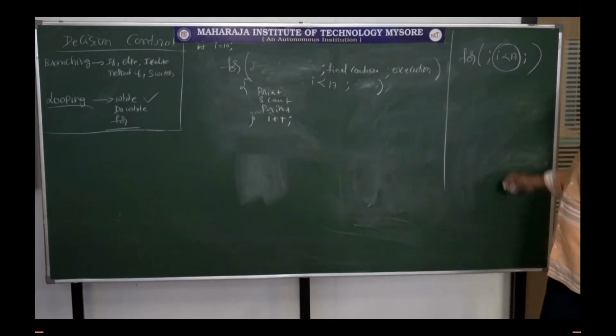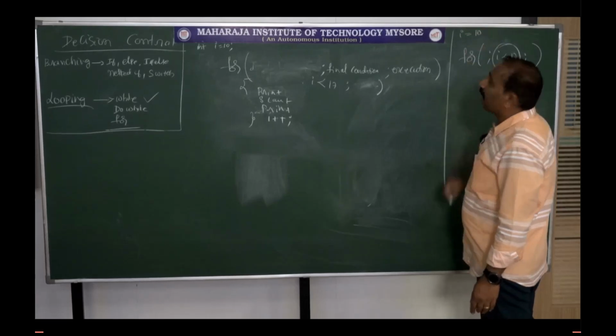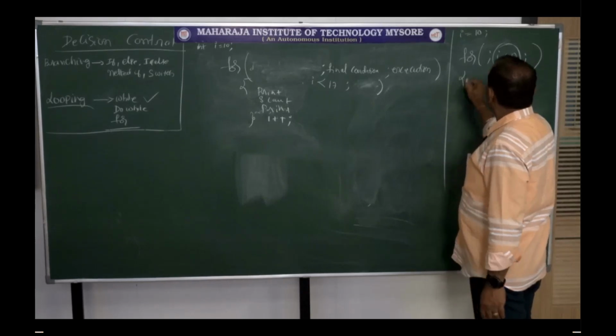Now the similar program: let I is equal to 10, right?